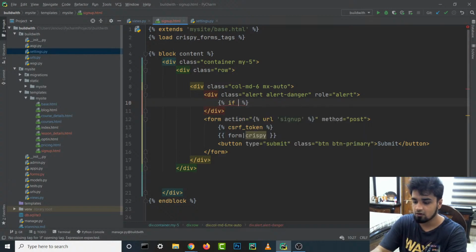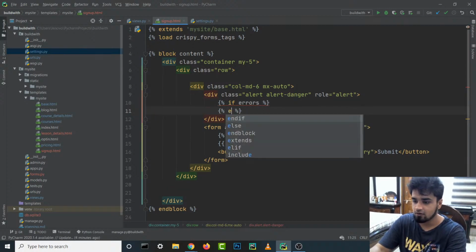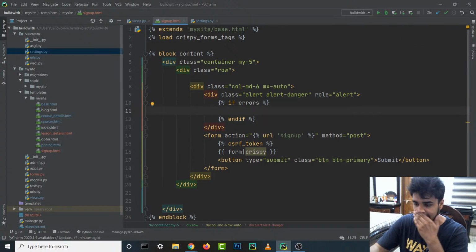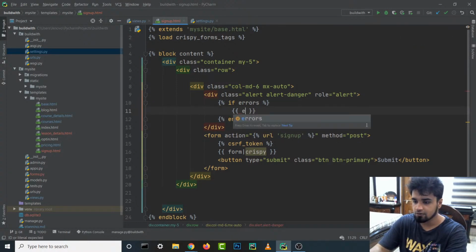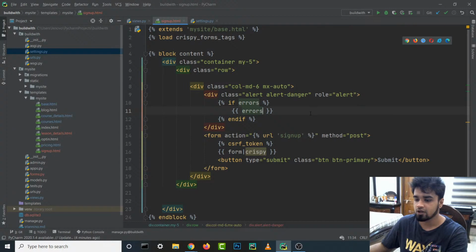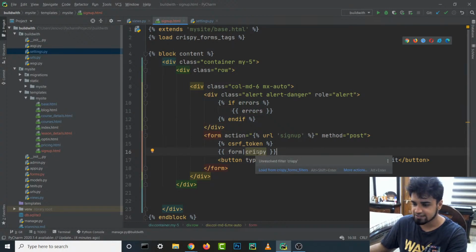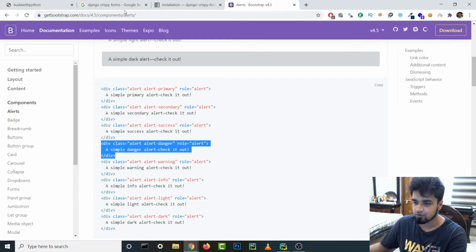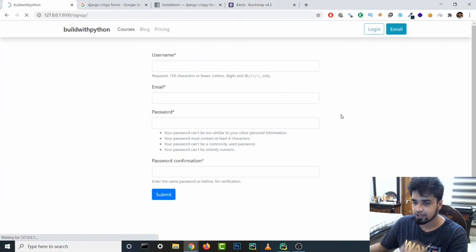And over here we are gonna write an if condition: if errors, and if there are any kind of errors, then we are actually going to print out the error over here. So let's just print it out. And yeah, that's pretty much it. I think that should work. And this is also kind of giving us an error. I don't think this really means anything, but for the sake of completion, we'll actually load it from this also. So this new thing will get added, but I don't think it will make any kind of difference. So now let's reload it and see.